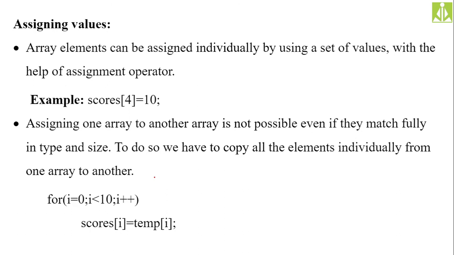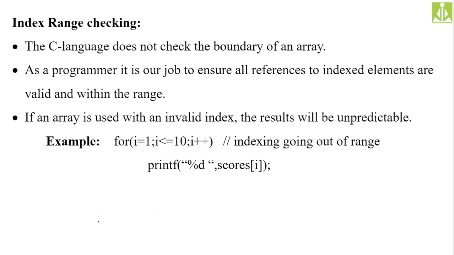Like this we have to do basically inside of our loop, where scores is holding the elements, and temp is holding the elements, and scores will be initialized with all the elements of the temp array. Here two arrays we are maintaining. Scores is one array, temp is another array. So whatever elements we are going to have inside temp, all those elements will be initialized to scores in that way.